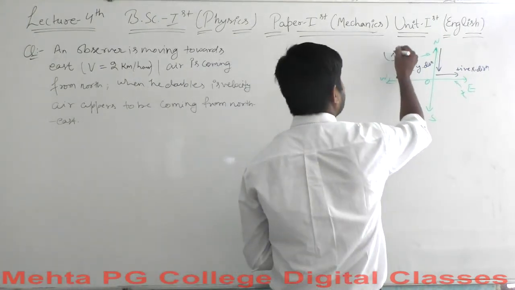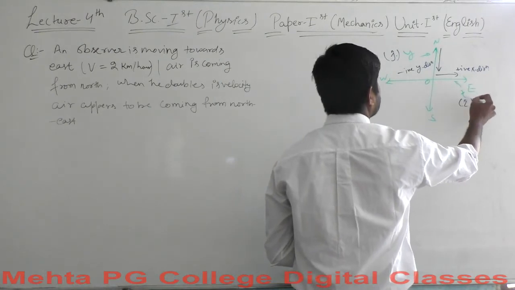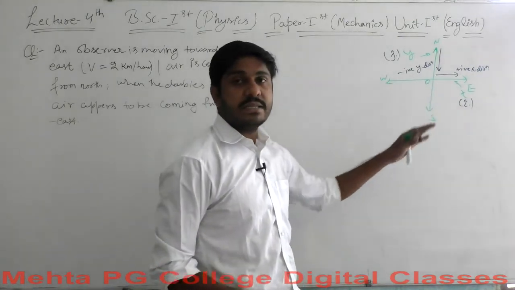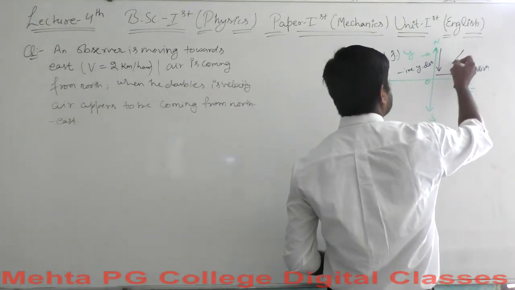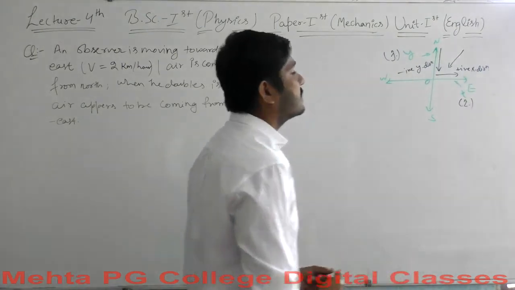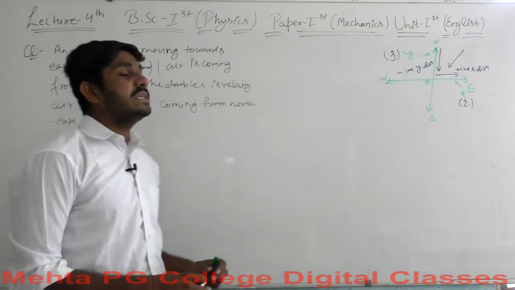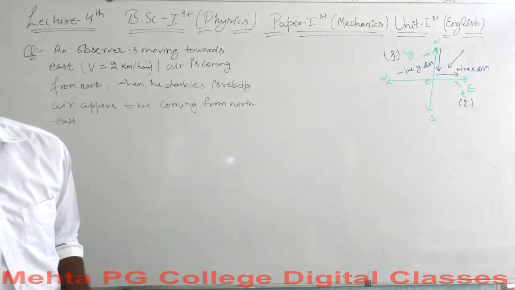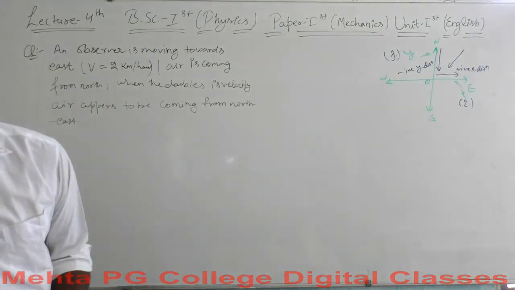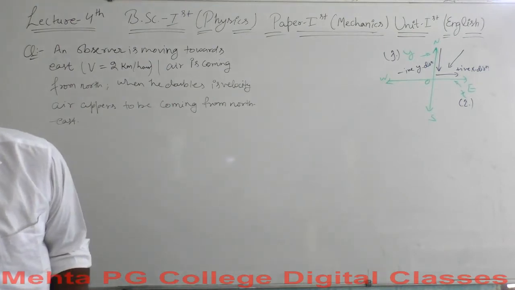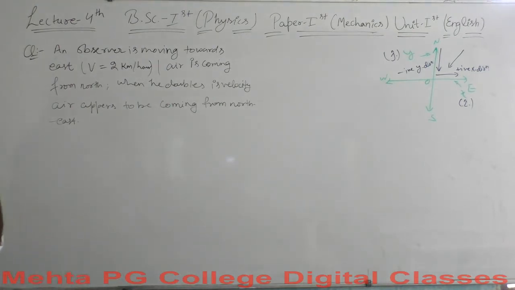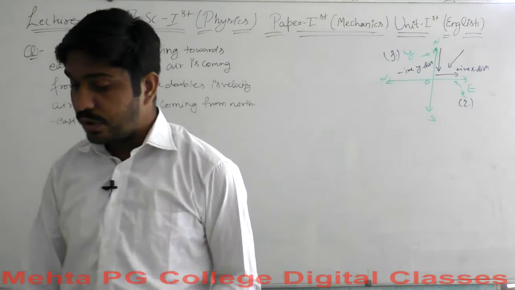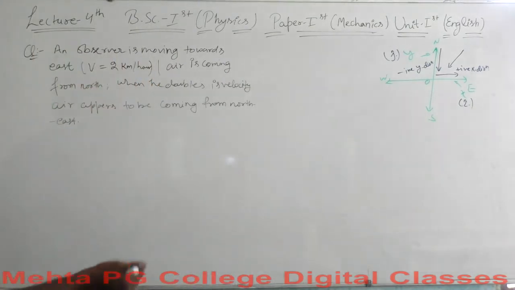The unit vector associated is the j cap here, and the unit vector associated is the i cap here. There are two unit vectors associated, but when it doubles its velocity, the air seems to be coming from this particular direction, the northeast direction. So let's find out what we have. This represents something like the triangular law of vector addition. Let's find out what we will get. So the unit vectors are the j cap and the i cap. Let's come to the solutions here.